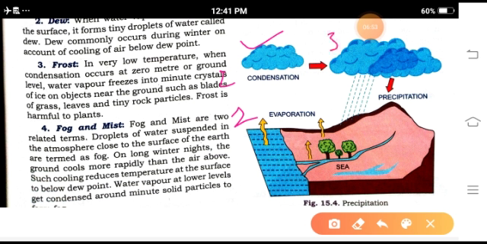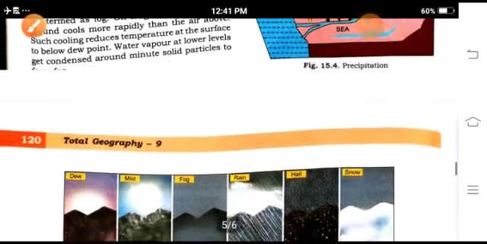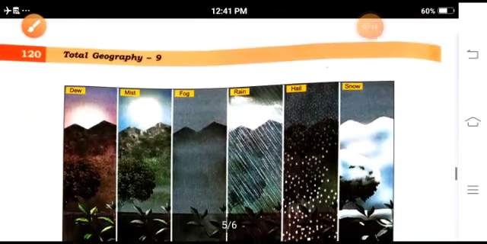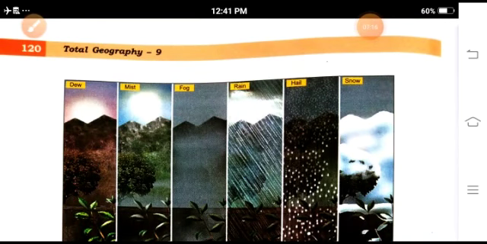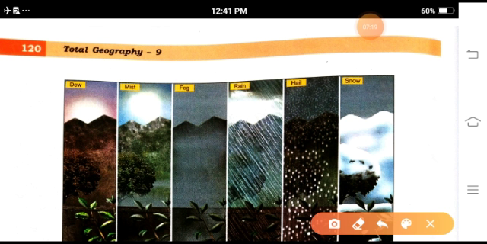This process goes on continuously, and it is known as the hydrological cycle: evaporation, condensation, and rainfall. Mainly, these are the forms of rain or precipitation: dew, mist, fog, rain, hail, snow.